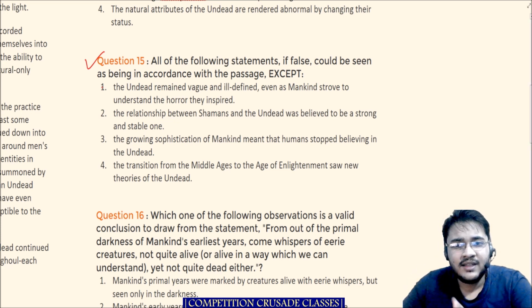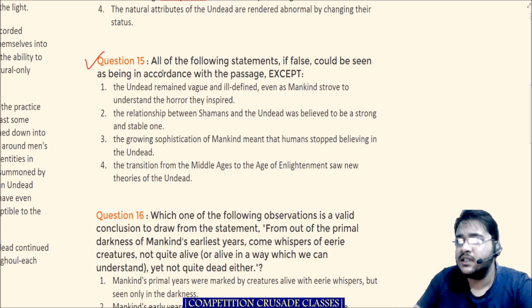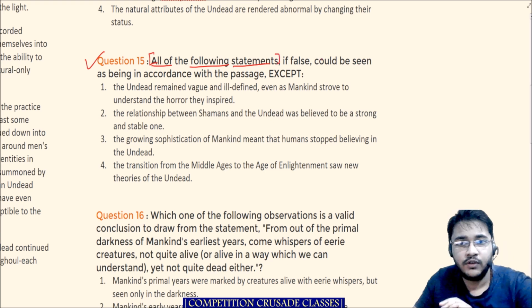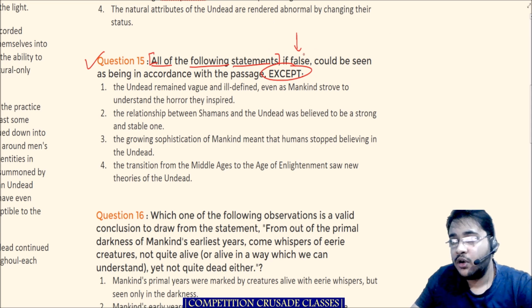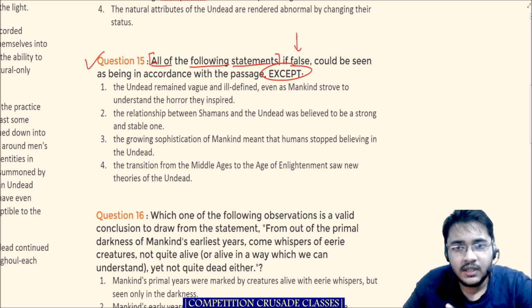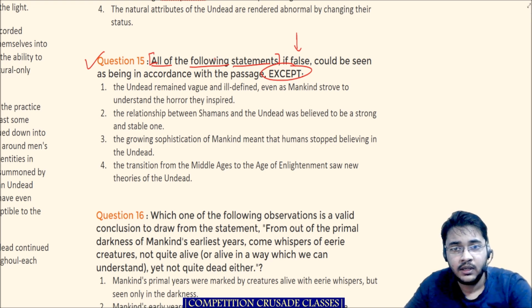So why am I saying this? Just read the question and appreciate it. All of the following statements, if false, could be seen as being in accordance with the passage, except. If false, being in accordance with, obviously this is not a double negative. There is a double negative question also in this slot 1 of CAT last year. We will go into that. There was a passage based on stoicism and whatnot.